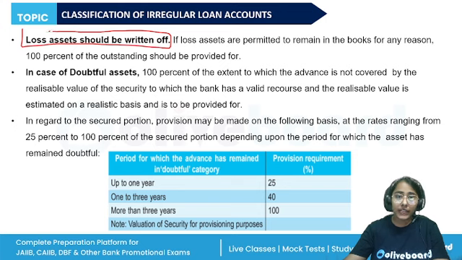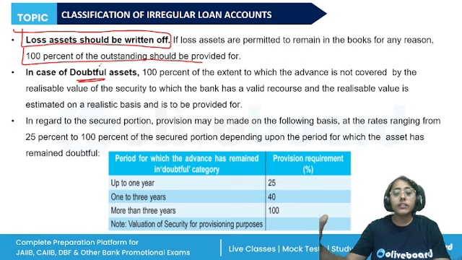The first point is whenever there's a loss asset, we should write it off from the books of the bank. Or if we are still keeping the loss assets in the books for any reason, then 100% of the outstanding should be provided for. In case of doubtful asset, if the asset is not covered by realizable value of the security, then 100% of the extent should be provided for.